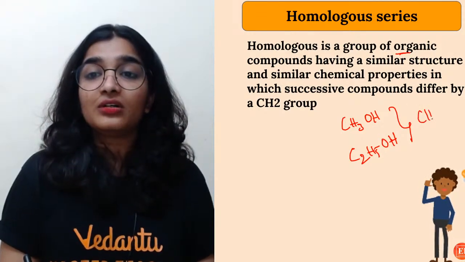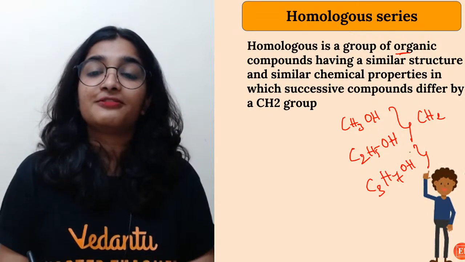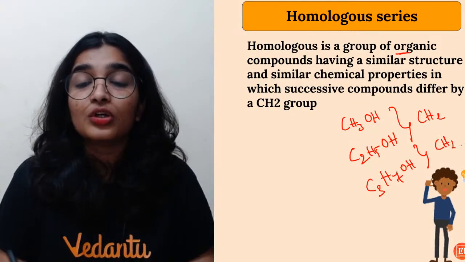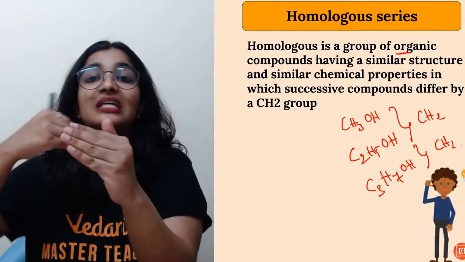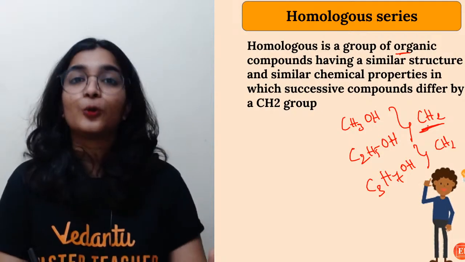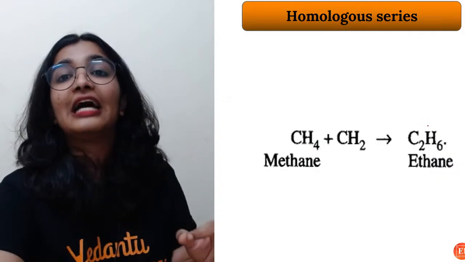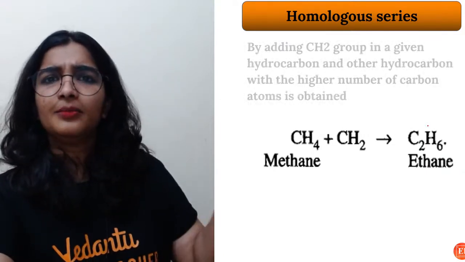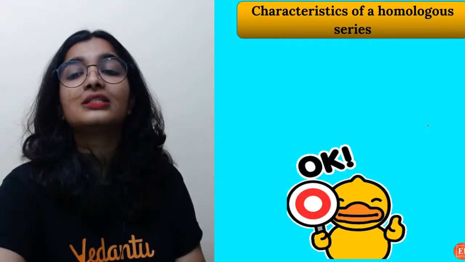CH2, very good. Okay, now C3H7OH. What is the difference between C2H5OH and C3H7OH? Again, CH2. So the successive compounds, that is the compound which comes next, will differ by the CH2 unit group. The compounds in a homologous series are called homologs. They will have similar chemical properties. Methane, ethane, propane, they are all homologs of the alkane homologous series.